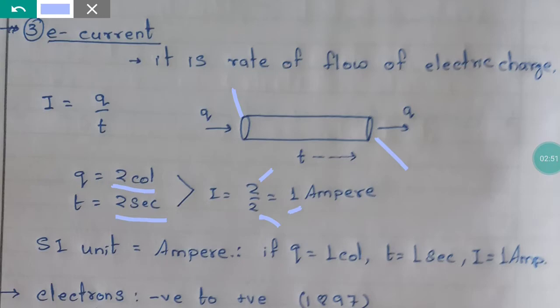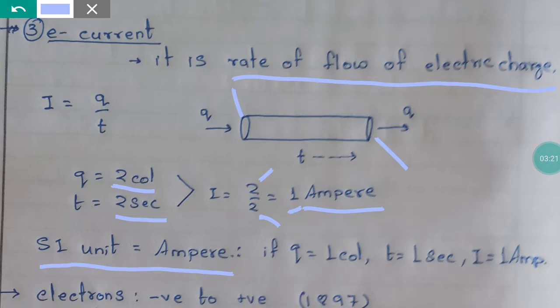And the unit of electric current, you can see over here, it is what? Ampere. So the SI unit is ampere, that means we measure electric current in units of ampere. Now we have to define 1 ampere. The definition of current is: the rate of flow of electric charge through a conductor is known as the current through that conductor. For definitions, please refer to the notes also.